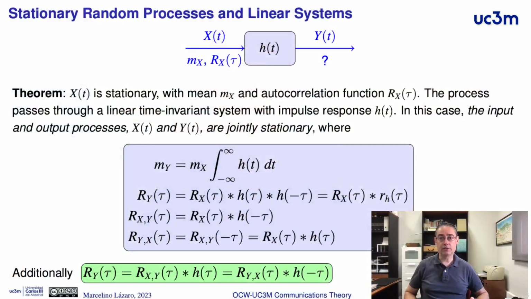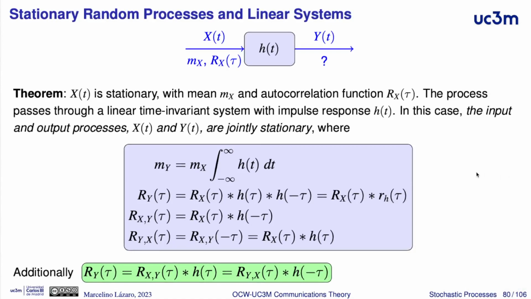In this video, we'll analyze the relationship between the statistics at the input and at the output of a linear system when we have a stationary random process at the input, but in the frequency domain. In the time domain, we have the relationship between the mean at the input and at the output, the autocorrelation function at the input and at the output, and the expressions for the cross correlation between the input x of t and the output y of t. Now we are going to analyze these same expressions in the frequency domain.